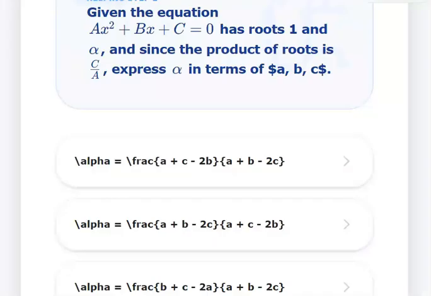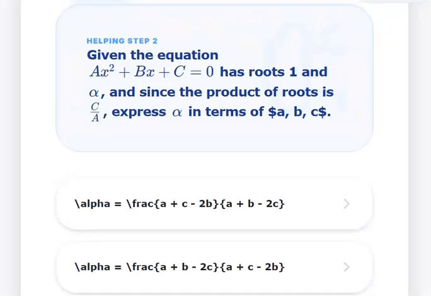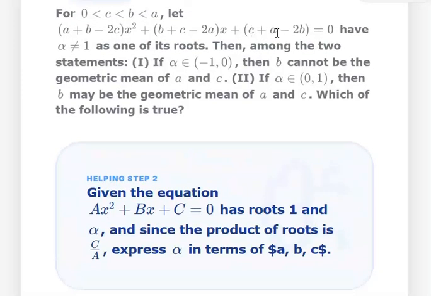Now the next helping question is: we know that this equation ax square plus bx plus c has 1 as a root, because x equal to 1 is one of the roots, and alpha is not 1. So we know that the product of the roots is capital C by capital A. Now C by A here will be C plus A minus 2B upon A plus B minus 2C.